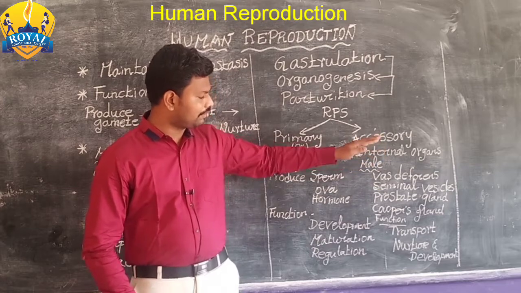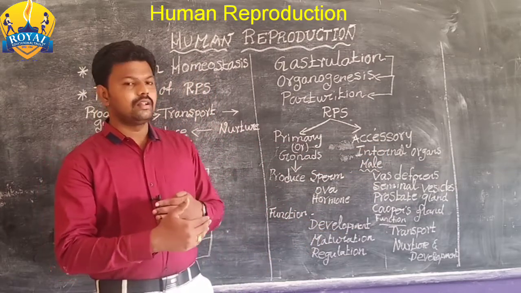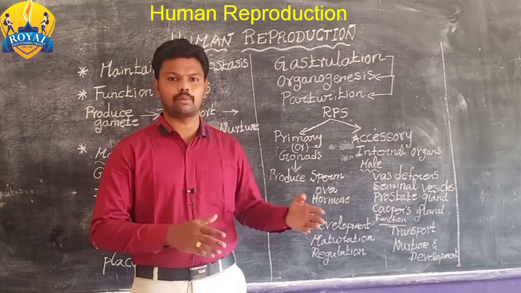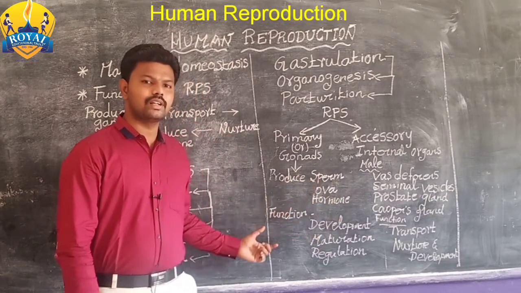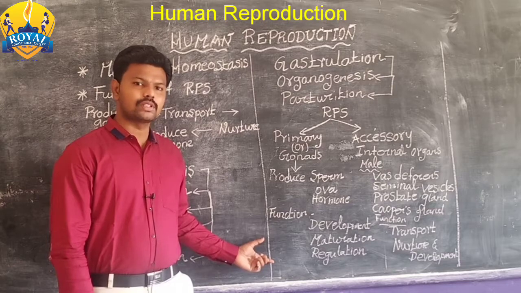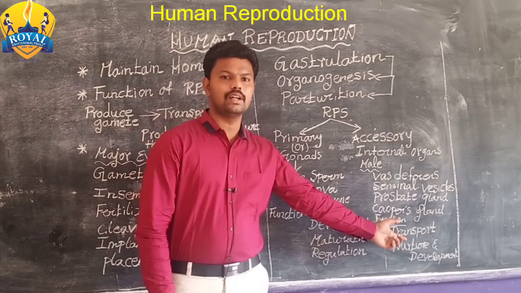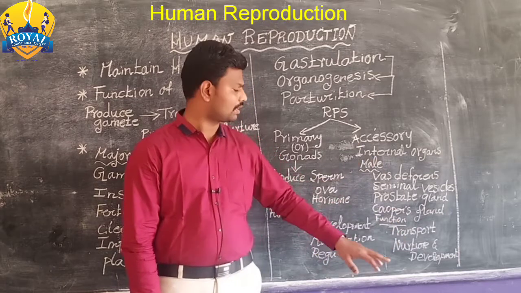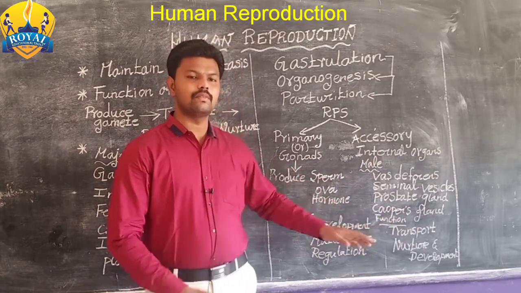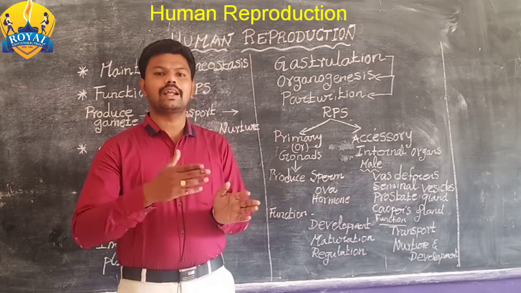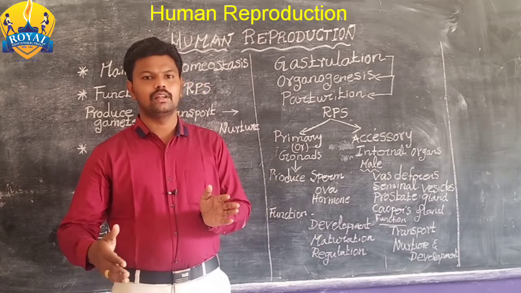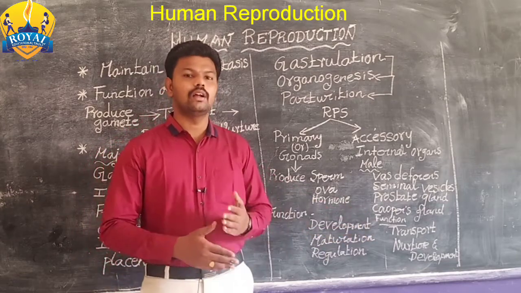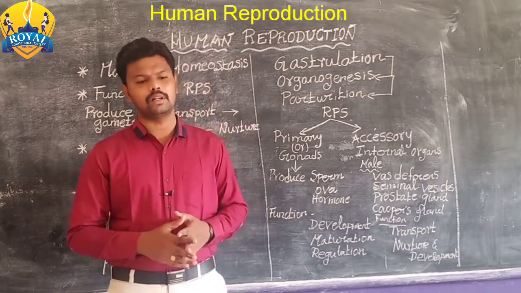Now, in the same way, in a female, there are some internal organs which are helpful for reproduction. So what is the function of the primary reproductive system and what is the function of the accessory reproductive system is an important question. The accessory reproductive system is helpful to transfer the gametes, and it is helpful for nurture and development.